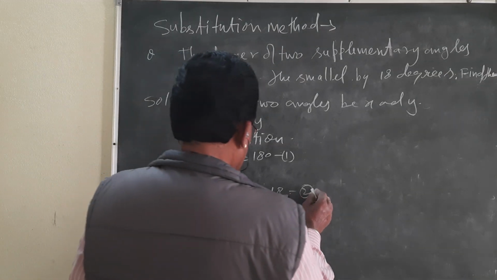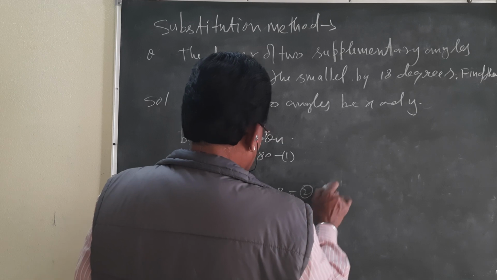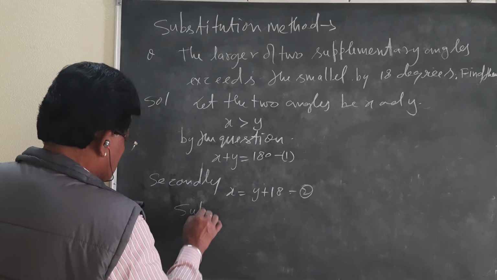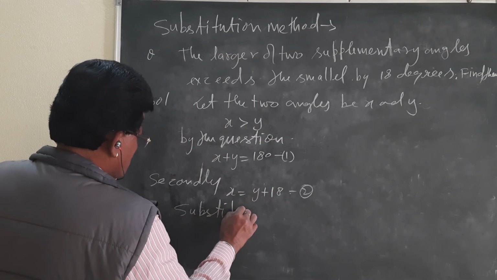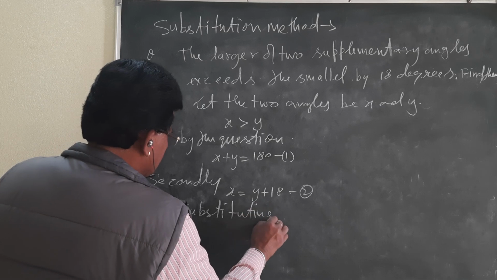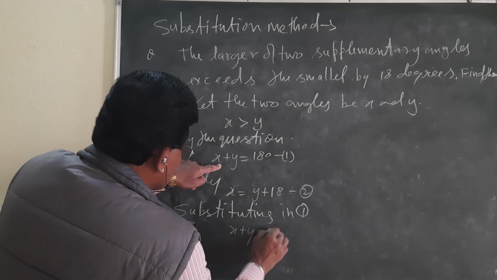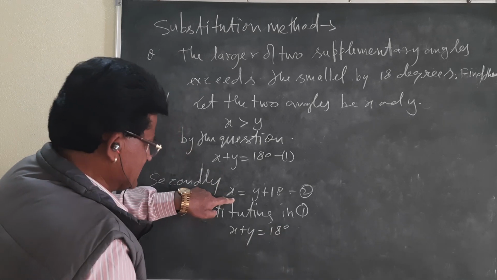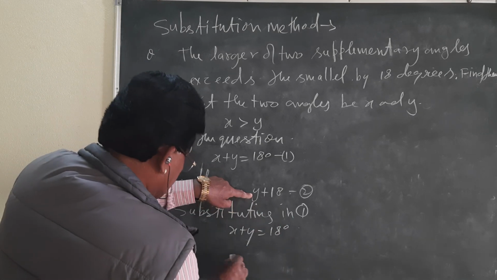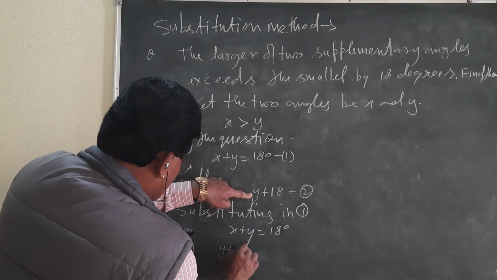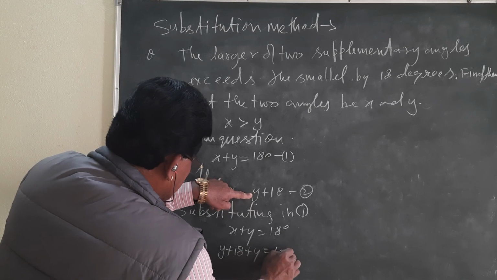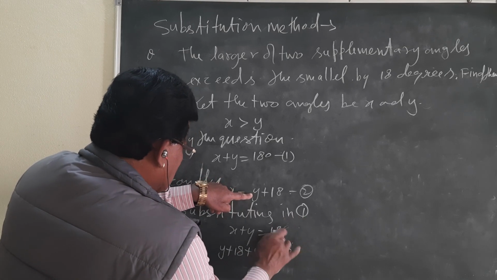Substituting in 1. Equation number 1 is x plus y equal to 180 degrees. And what is x? In place of x, you write y plus 18. y plus 18 plus y is equal to 180 degrees. Degree I will write later on.